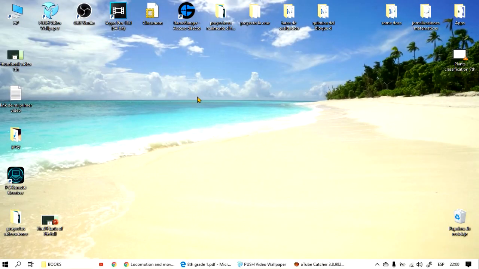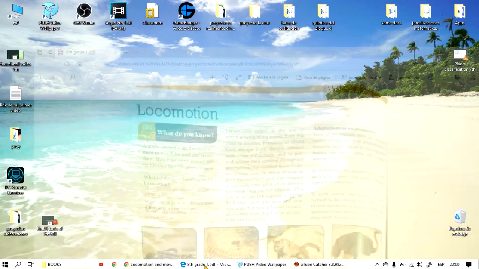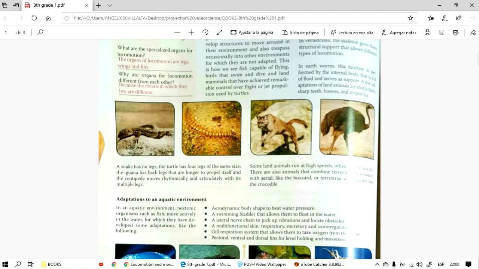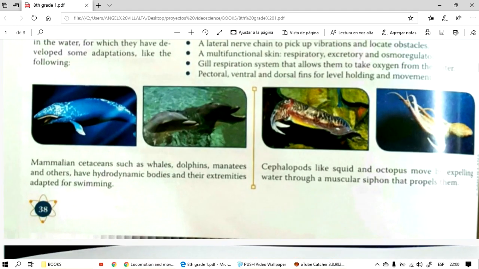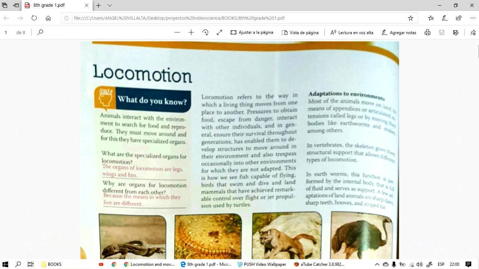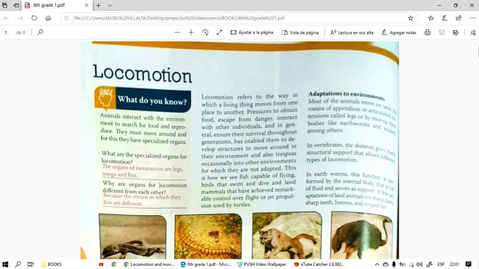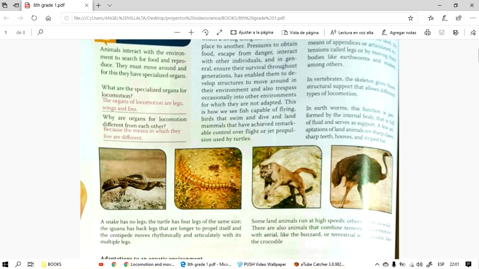Let's get started. Welcome everyone. Today we are going to speak about locomotion. As I told you, let's go to our books. We will focus on this page, locomotion, exactly page number 38, as you can see right here. Okay, students, today we are going to speak about movement in animals. As well, we are going to speak a little bit about plants. Here, you can see that locomotion is part of the adaptation of animals to the environment.